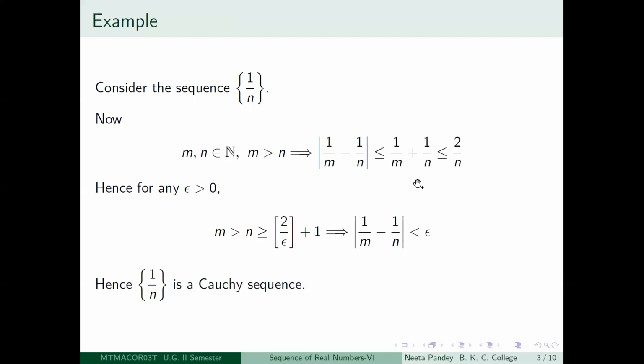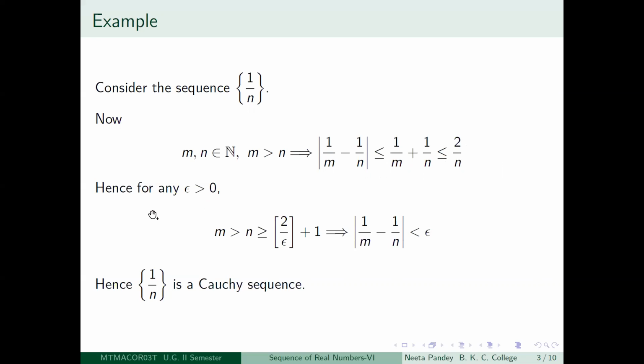So given any epsilon greater than 0, if you want to show that this quantity is less than epsilon, it is sufficient to show that this bound is less than epsilon. There is a typo here, this will be less than, but even if you take care of that, all you have to show is that 2 by n is less than epsilon, then this will automatically be less than epsilon. So how will you do that? You have learned how to manage these things.